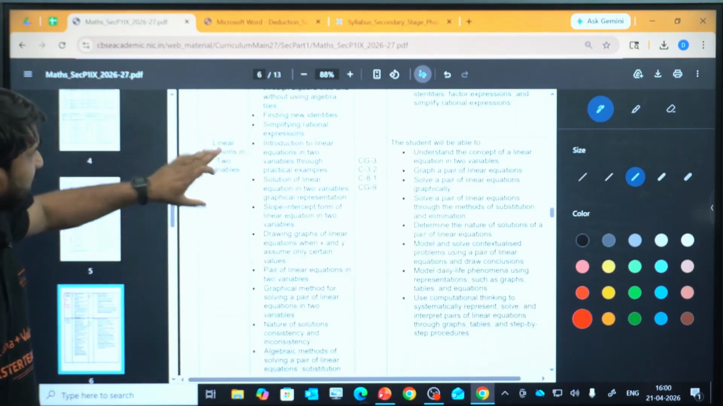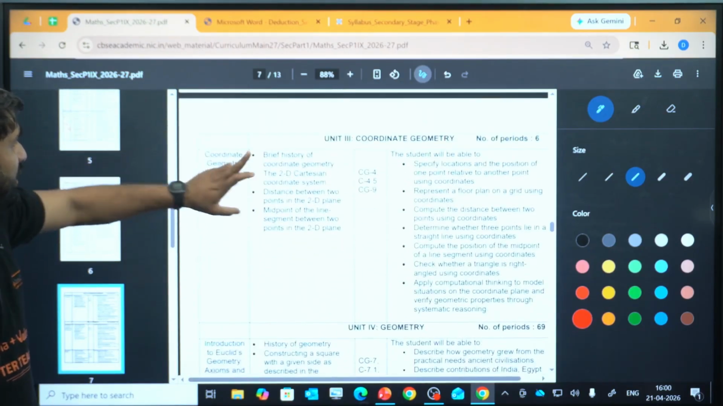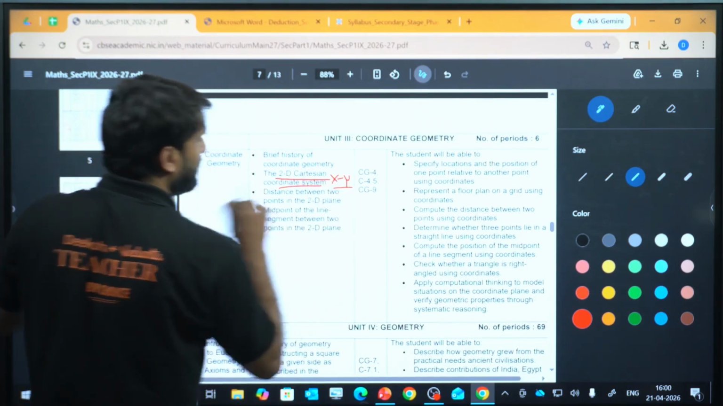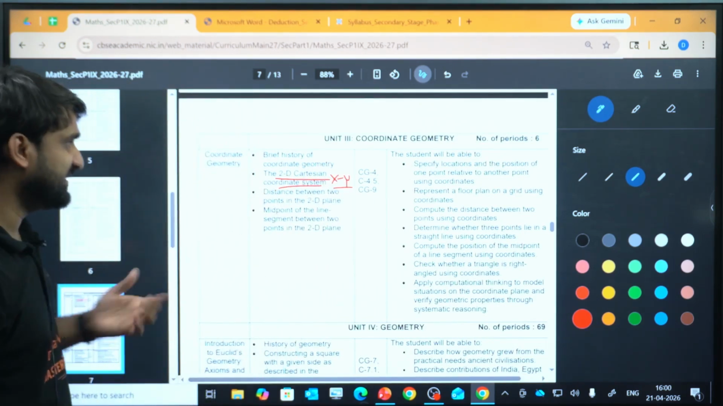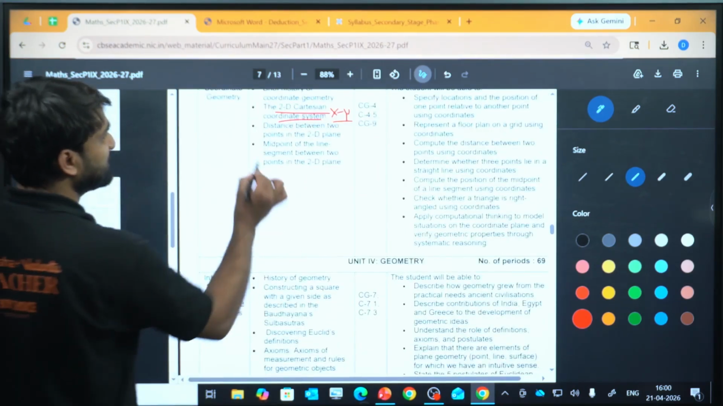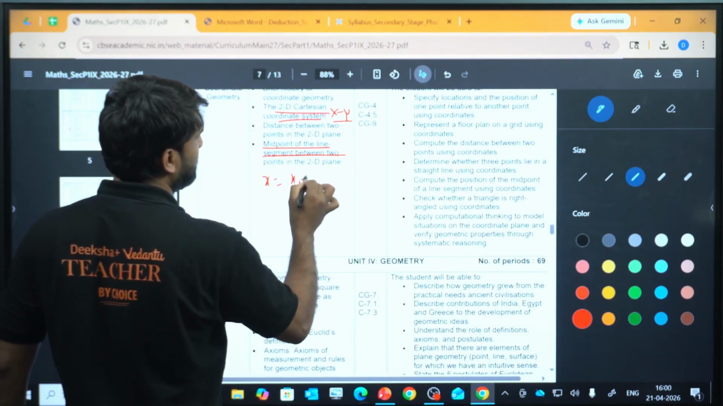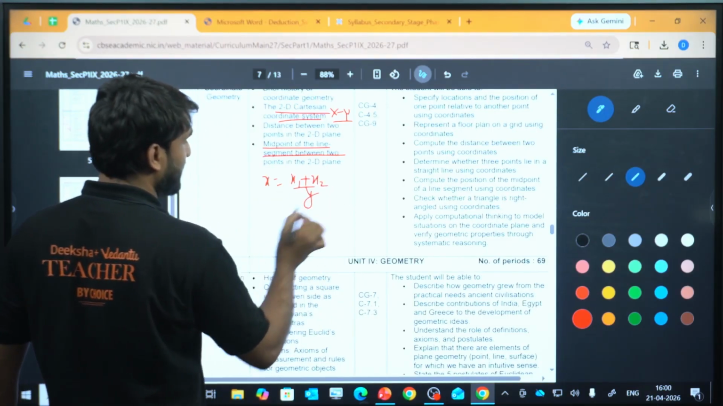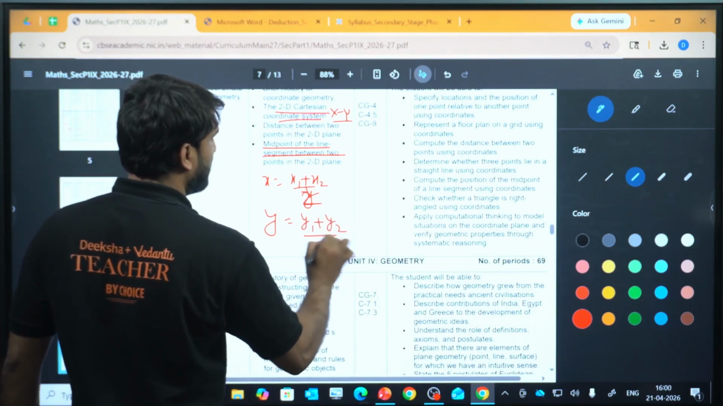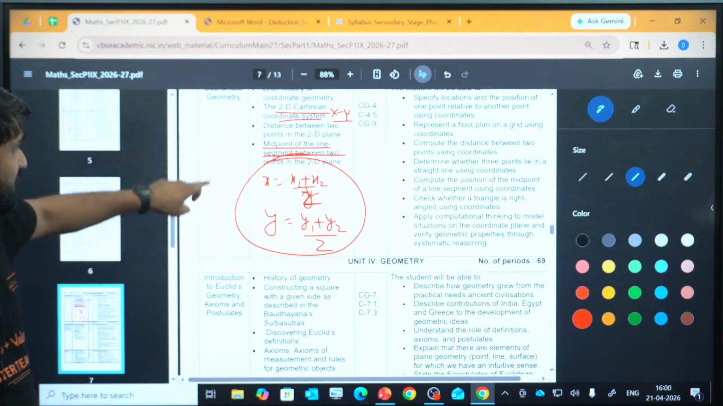And now this is already an old chapter, linear equation in two variables, coordinate geometry, 2D Cartesian system, x and y axis, how to represent the coordinates on the x and y axis, which is called Cartesian plane, midpoint of line segment between 2 points. So here this is the new topic, midpoint of line segment. This is the formula: x1 plus x2 divided by 2, and for the y coordinate, y1 plus y2 divided by 2. This is called the midpoint formula. So these things are very new that you have to study in coordinate geometry.